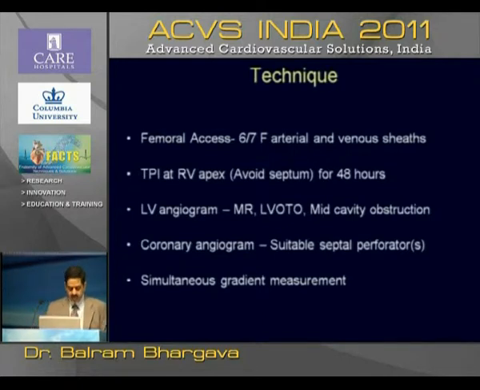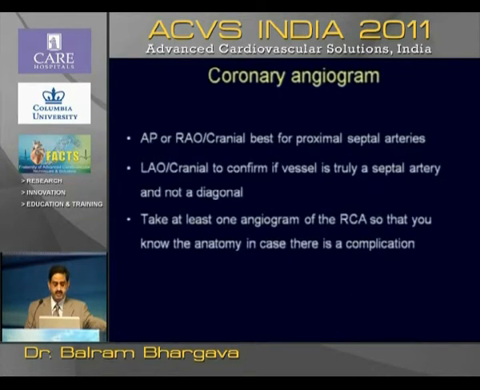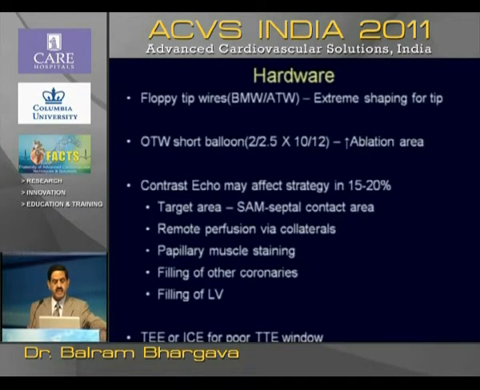The LV angiogram should be done to demonstrate the obstruction, any mid-cavity obstruction, any mitral regurgitation. This does reduce after alcohol ablation. You do a coronary angiogram, identify the suitable septals, and measure simultaneous gradient. Elio-cranial is the best projection, which shows the septals on one side and the diagonals on the other side, so it's easy to identify the septals, but areo-cranial is good for cannulating them.